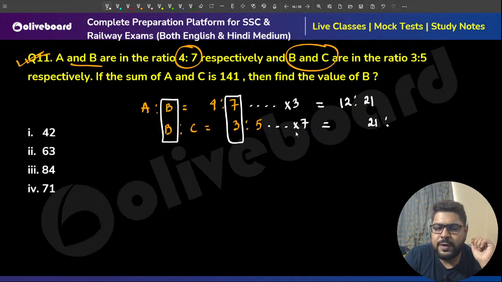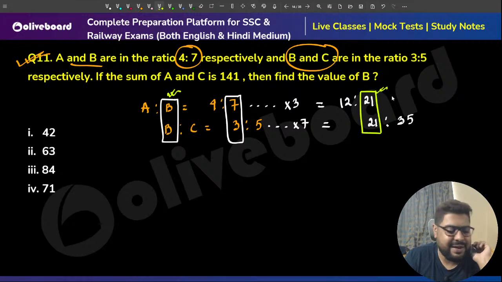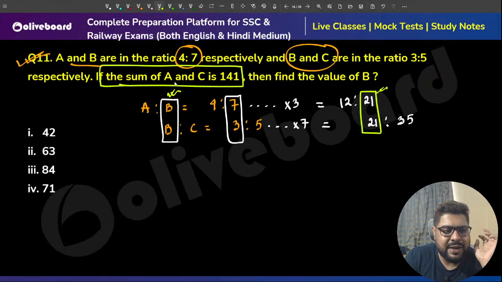21 ratio 5, 7 fives are 35. Now, sir, left hand side equal, right hand sides are also equal. Right, sir? Both are equal, sir. So what we do? Then sum of A plus C is 141, given.